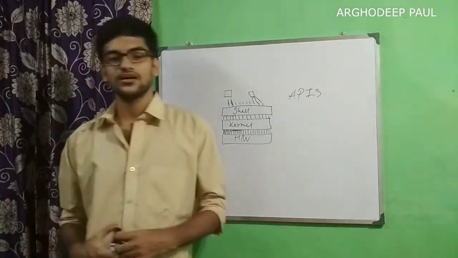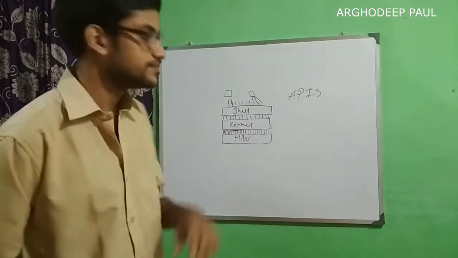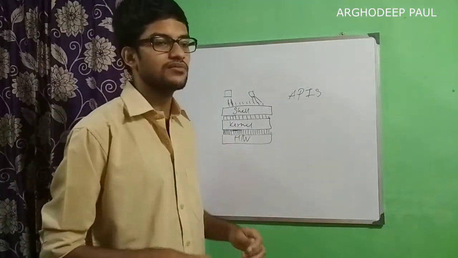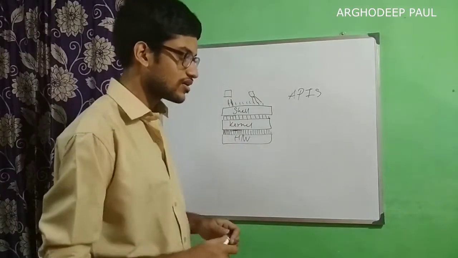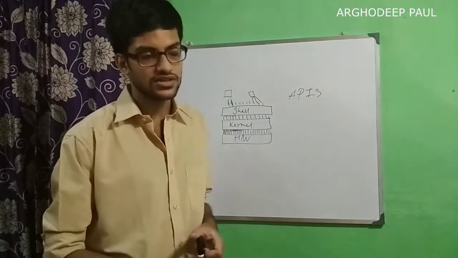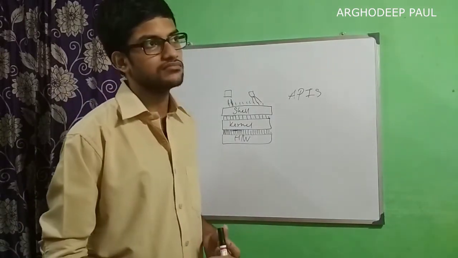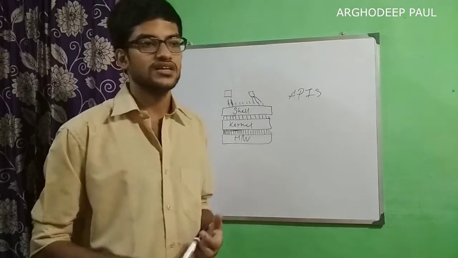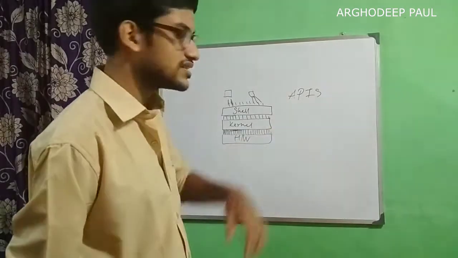There are a lot of APIs. It also depends on the system. If we are talking about a Linux distribution whose size is only 60 MB, like Damn Small Linux, that will not have so many APIs.